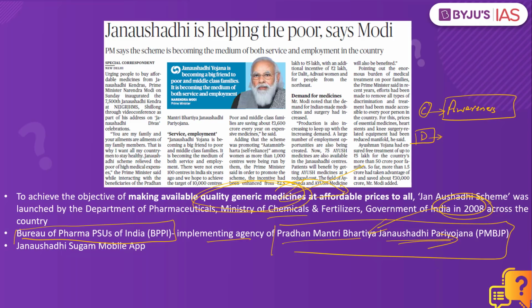Let's say there is one particular disease. For this disease, there are two types of tablets. One is the tablet which is costly, the other is the one which is cheaper in nature. So the government is asking the doctors to prescribe the generic cheaper ones to the people if there is a suitable substitute for it. Now the important question is, how will this individual find out if there is a Jan Aushadhi Kendra in this particular district? So the government of India has also launched what is called the Jan Aushadhi Sugam mobile application. This Sugam mobile application will help in identifying whether there is a Jan Aushadhi Kendra in that particular district or region. It is this that we have to understand in reference to this article.